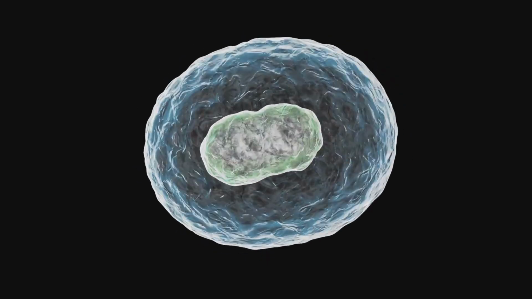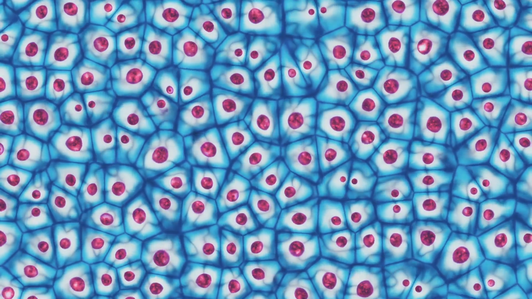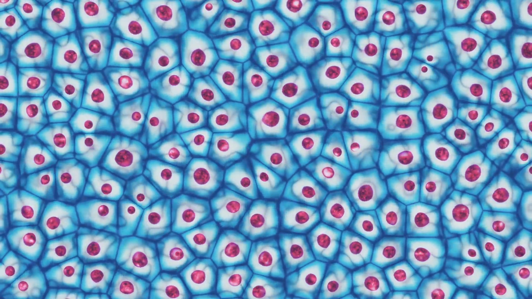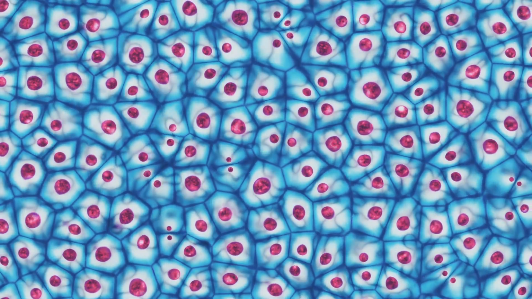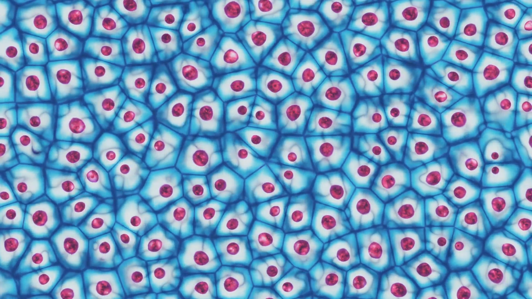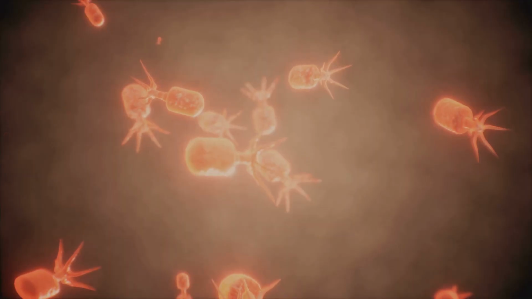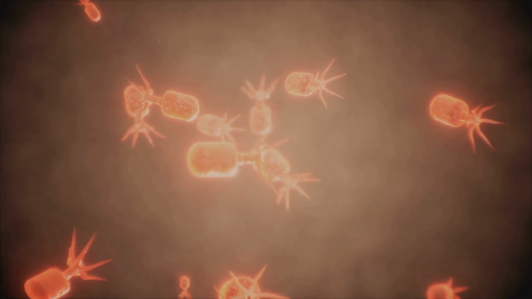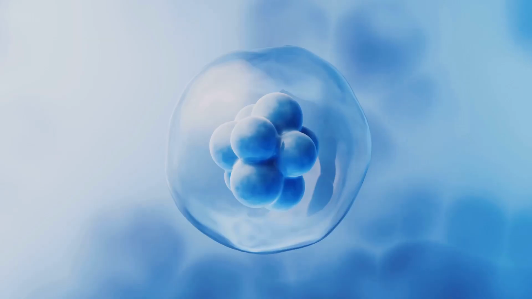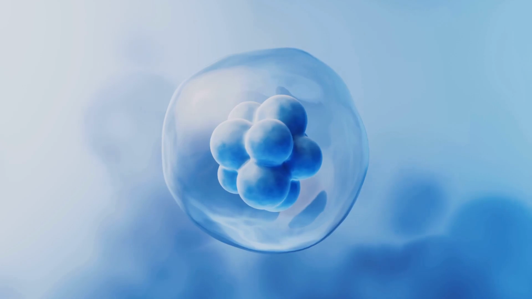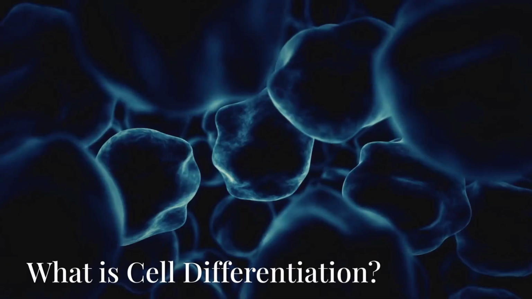All living organisms start from a single cell, yet they grow and develop into complex systems made up of many specialized cell types. This transformation from a single, undifferentiated cell into a multicellular organism with diverse cell types is a process called cell differentiation. Today, we'll explore how cell specialization happens, why it's essential for life, and the critical role that environmental factors play in shaping this process.